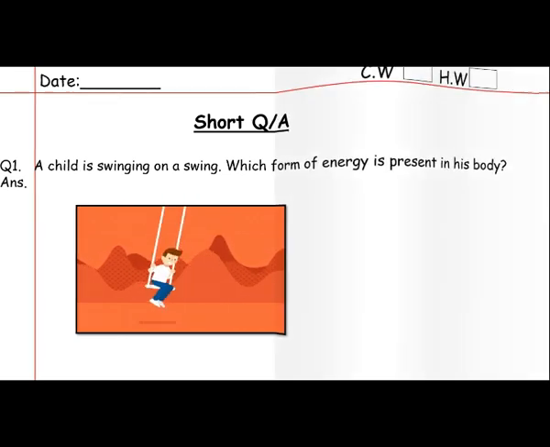Okay. Now question number 2 from book is: give 2 examples of energy conversion from daily life. What we have learned about conversion of energy? We have learned that when the potential energy is converted into kinetic energy, that is conversion of energy.